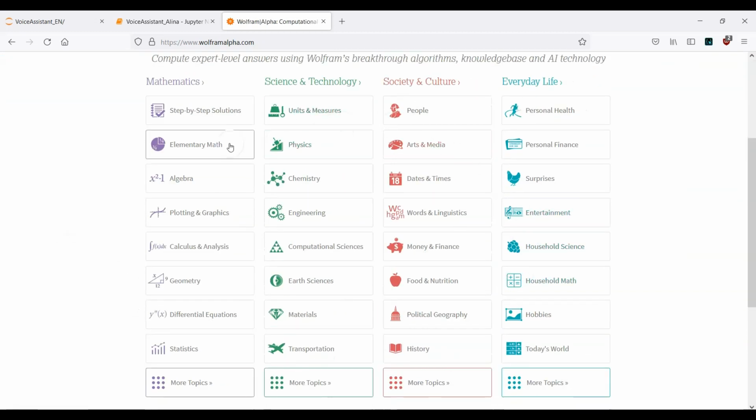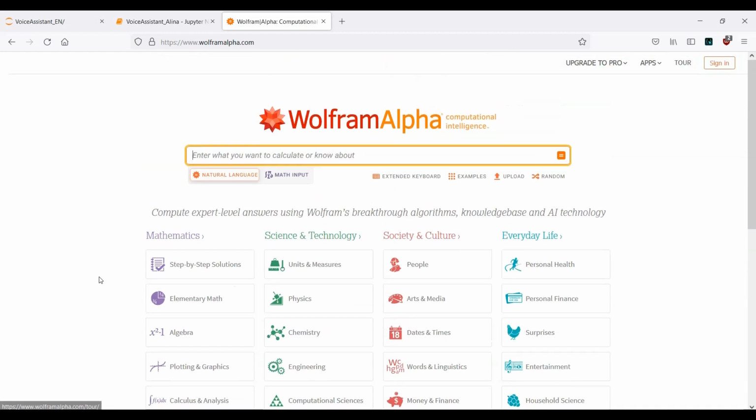A lot of different areas and topics are covered here, but we will use Wolfram Alpha to get back the capital of a country. Then we want to make use of the calculator, and we also want to ask who is the current president of a specific country. So this is what we want to use Wolfram Alpha for in this tutorial.